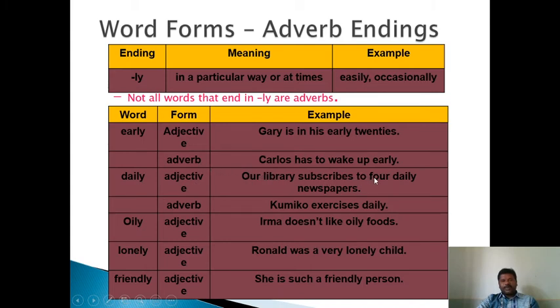Our library subscribes to four daily newspapers. Adverb: Kumiko exercises daily. Oily, adjective: Irma does not like oily foods. Lonely, adjective: Ronald was a very lonely child. Friendly, adjective: He is such a friendly person.